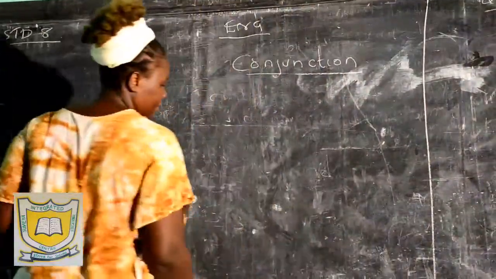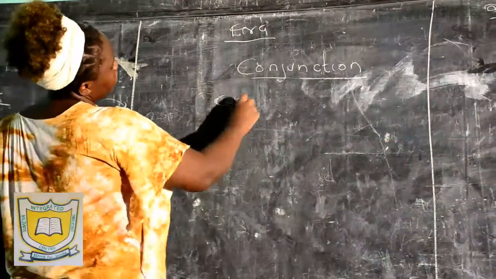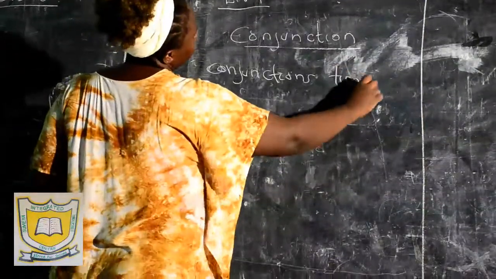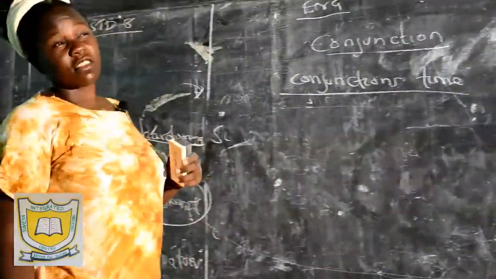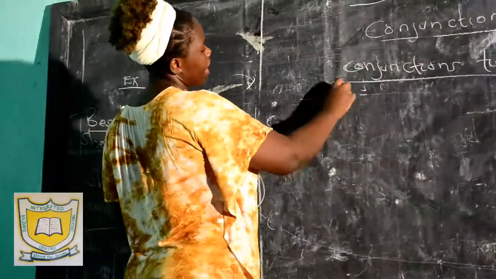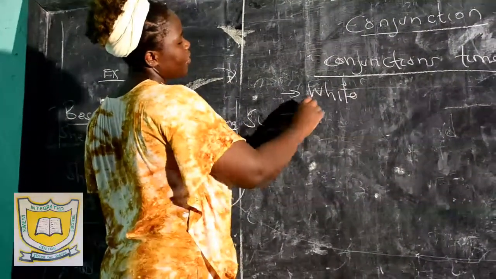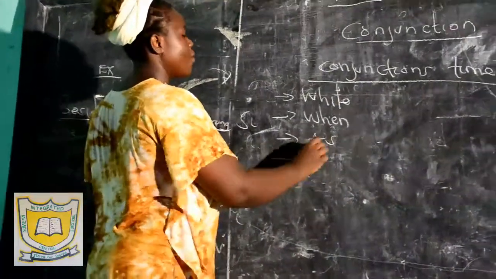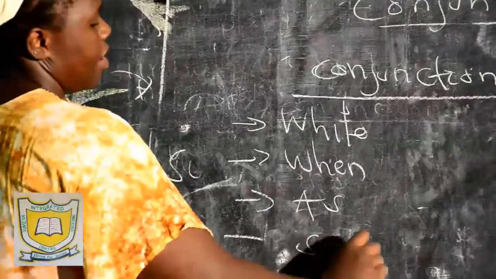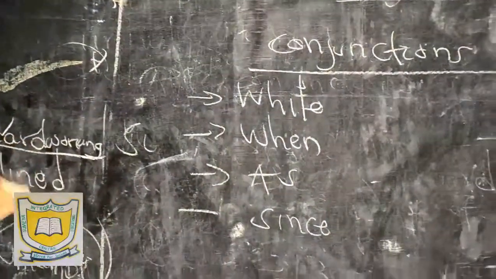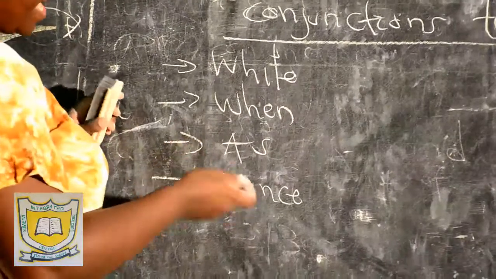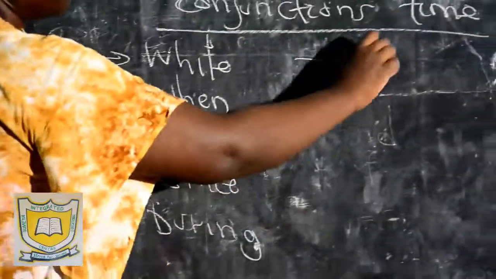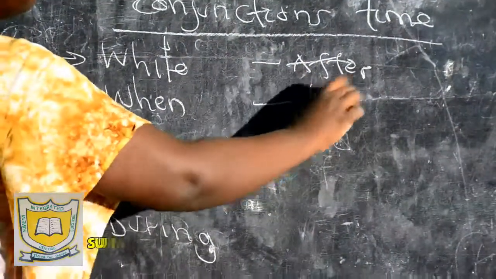Conjunctions of time. Examples of conjunctions of time. Number 1, while. Number 2 is when. Number 3 is as. Number 4 is since. Let's remember, since gives us a point in time. While, when, as, since, during. You can have after. You can also have before.